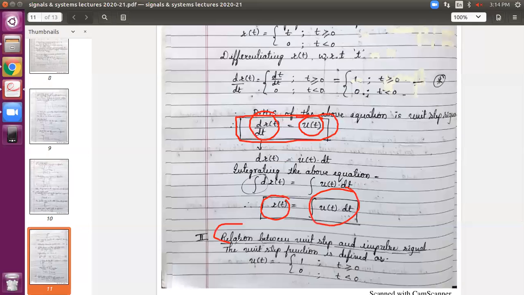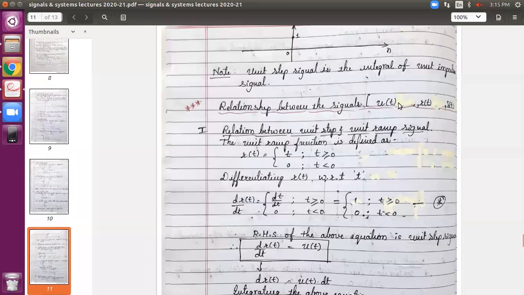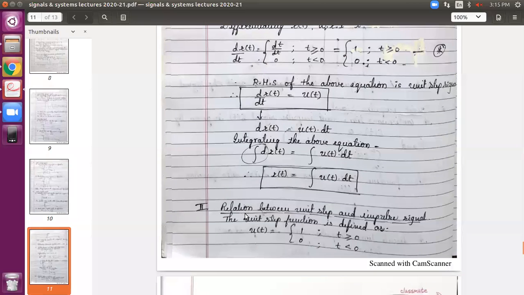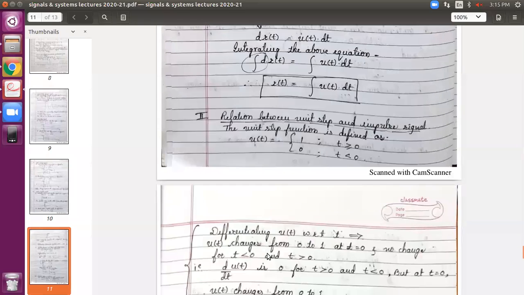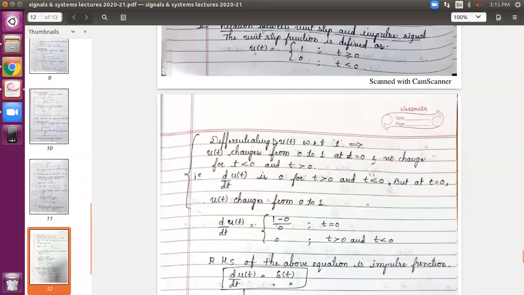The second thing is the relation between unit step and impulse. If you observe here, in both these relationships, the unit step signal is common. In the first relation, unit step with ramp. In the second, unit step with impulse. So let us start with the unit step signal. u of t, we know how it is defined in the form of an equation. You take this as it is, u of t equals 1 or 0 depending on the time range. Now differentiate this with respect to time.